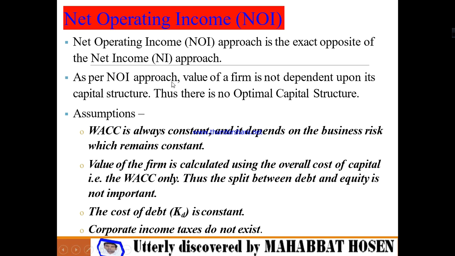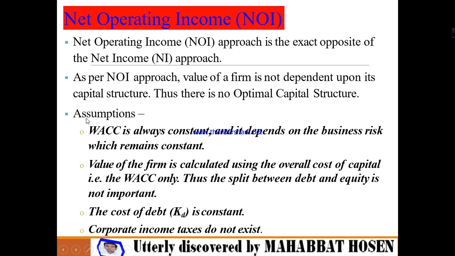As per net income approach, the value of the firm depends upon its capital structure. Net operating income approach does not depend upon the capital structure of the firm. Thus, there is no optimal capital structure. So in this case, you will not get an optimal capital structure.